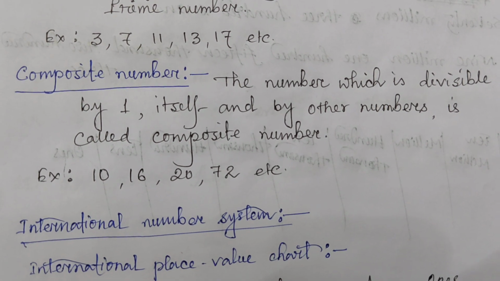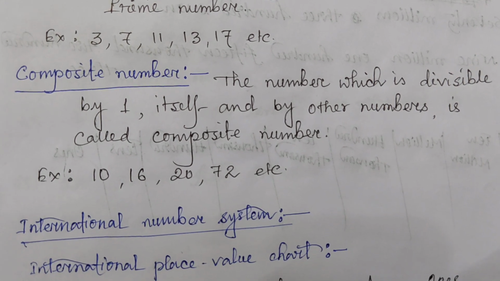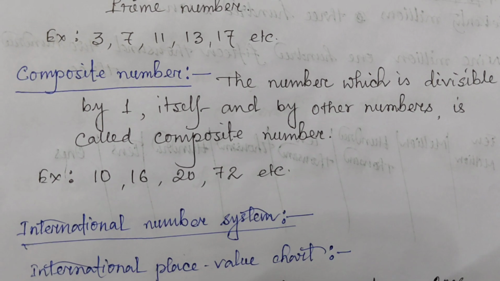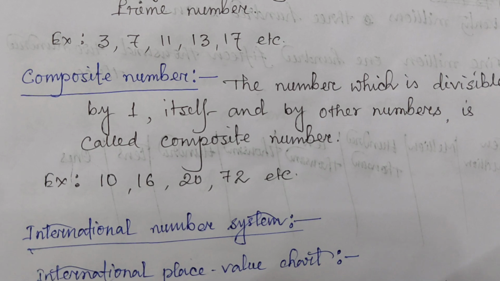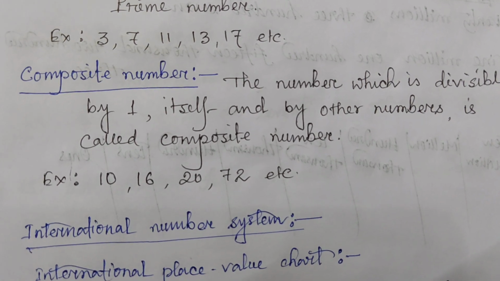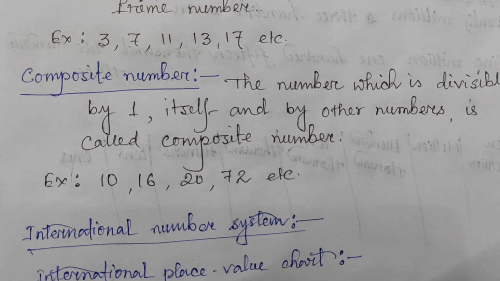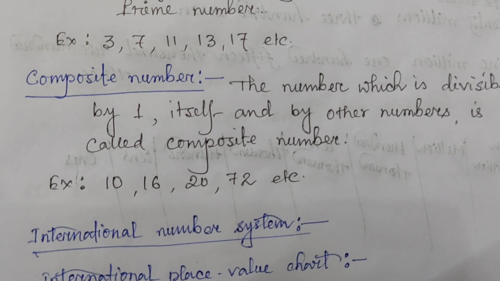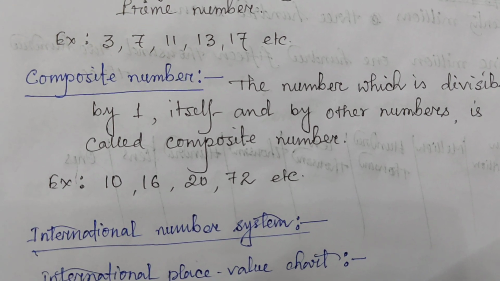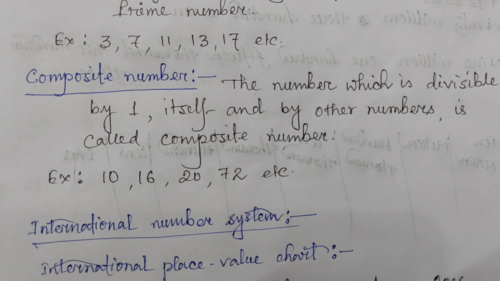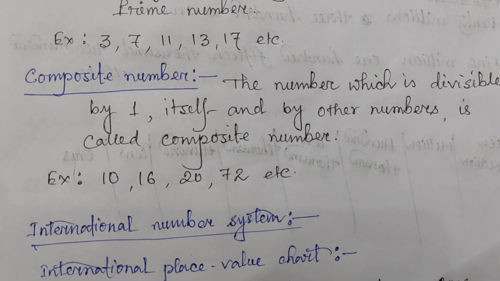10, 16, 20, 72, etc. 10 is divided by 1, 10 is divided by 2, 10 is divided by 5, 10 is divided by 10. That is, except 1 and 10, 10 is also divisible by 2 and 5.